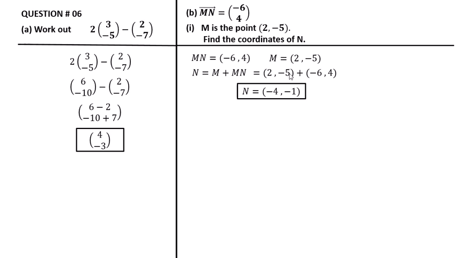After adding, 2 minus 6, that is equal to minus 4, and minus 5 plus 4 is equal to minus 1. The coordinate point of N is minus 4 and minus 1.